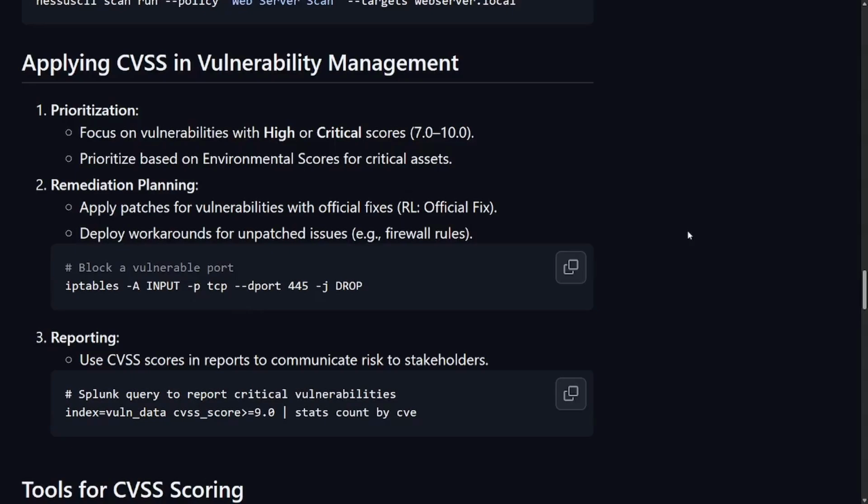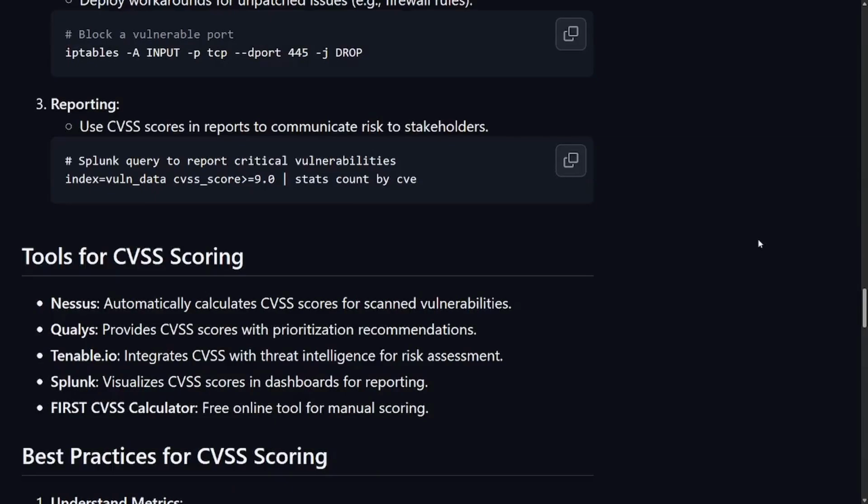Applying common vulnerability scoring system in vulnerability management. Prioritization, focus on vulnerabilities with high or critical scores, 7 to 10. Prioritize based on environmental scores for critical assets. Remediation planning, apply patches for vulnerabilities with official fixes. Deploy workarounds for unpatched issues. So we're using IP tables again, but like I said, NF tables is the new thing, right? IP tables is more of a legacy firewall management tool. NF tables is so much better, right? So many more settings that you can configure, right?